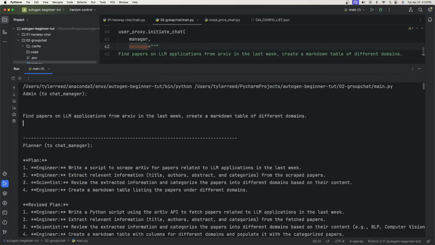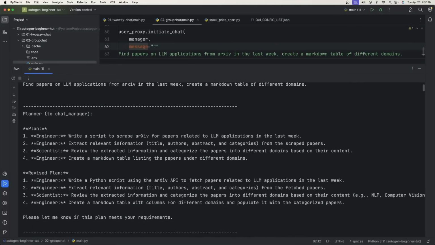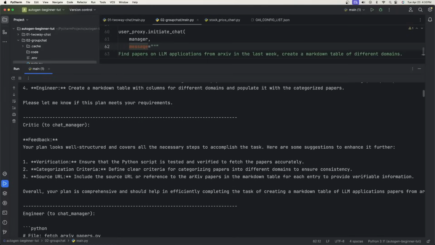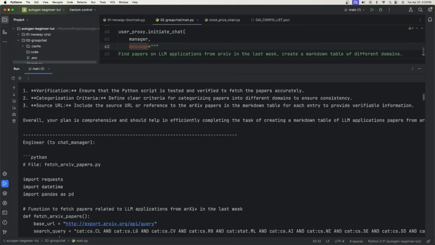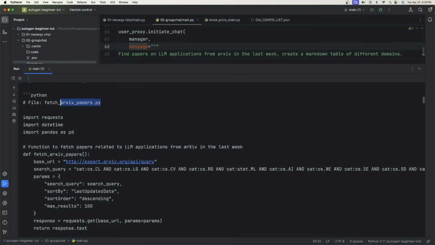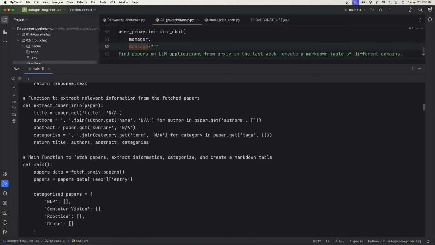Okay, so let's see what happened here. I asked it to find papers on LLM applications and create a markdown table. So the planner first went in the group chat. It went ahead and created a plan for everybody. Then the critic had some feedback for the plan, and then the engineer started creating the code. Okay, so the engineer here created this file, which normally means that it's going to create this file in the directory for you under the working directory that you provide. So it created all this code.